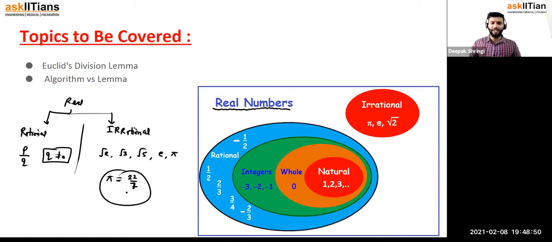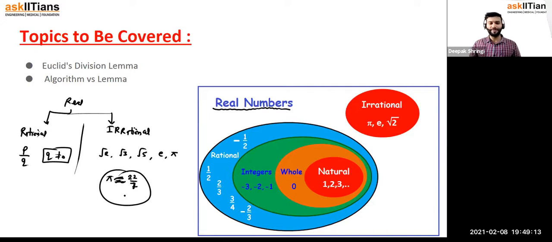It is rational, sir. No, my kids, that is not true. The reason is that pi is not 22 by 7. Pi is almost 22 by 7. The value of pi is almost 22 by 7, and that's why we cannot say it is a rational number. 22 by 7 is something we just use to solve problems.